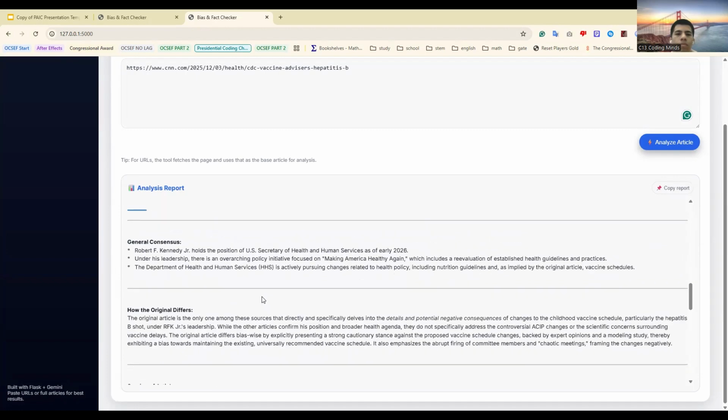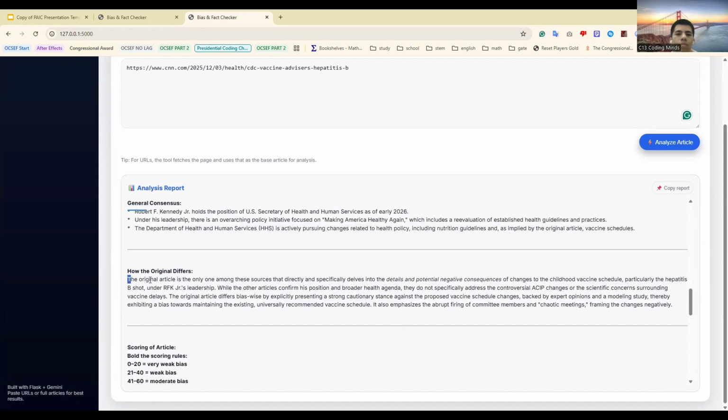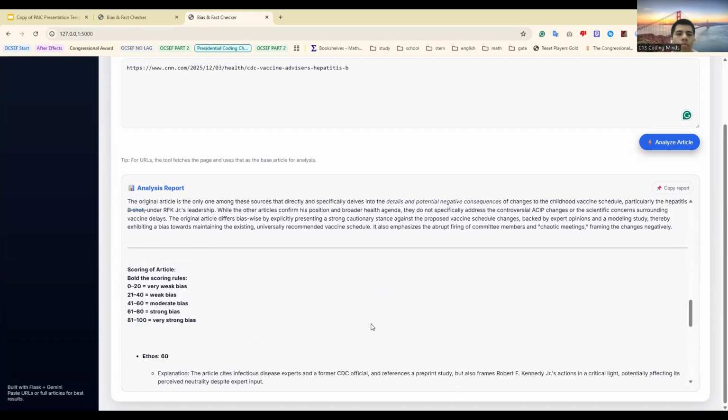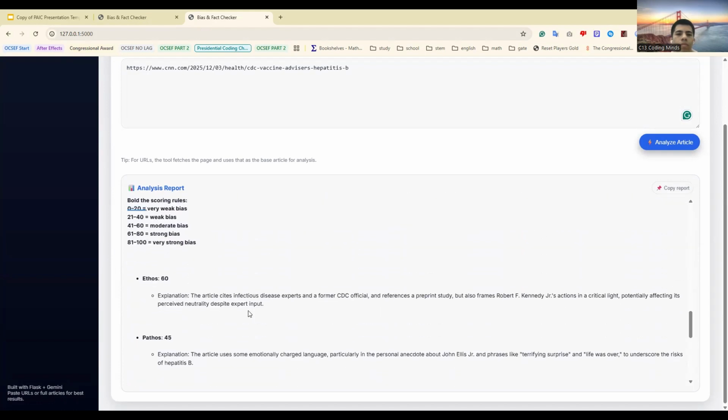After the three sources, as well as the first source, are analyzed, it gives a general consensus based on all four of them with bullet points, as well as how the original differs from the three sources that it searches up. After that, it helps score the article from 0 to 100, 0 being very weak, as well as 100 being very strong bias.